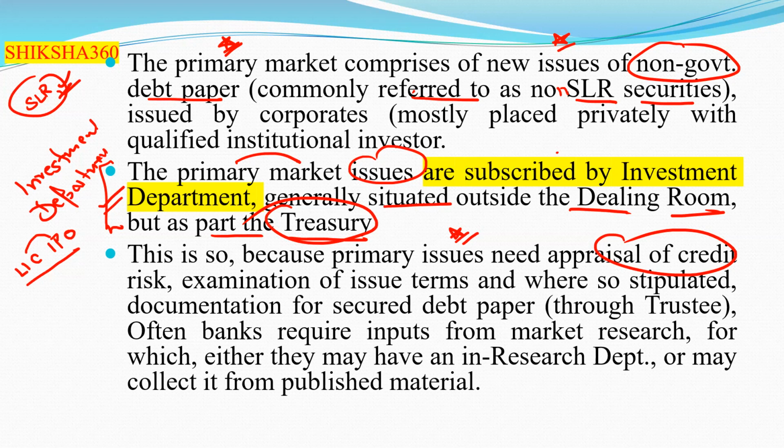So you have to check all the properties: whether the firm is in profit, the different ratios of the company, and the basic structure of the company. All these things are part of the appraisal of credit risk, because primary issues in the primary market need appraisal of credit risk. That is to be done by the investment department.